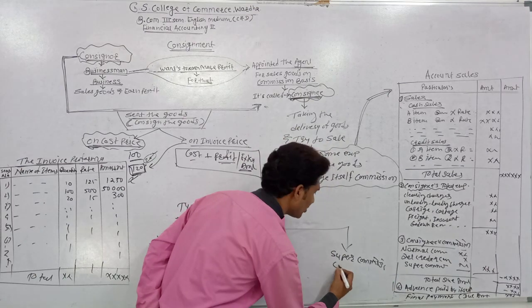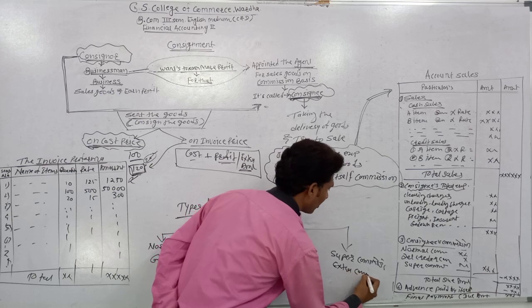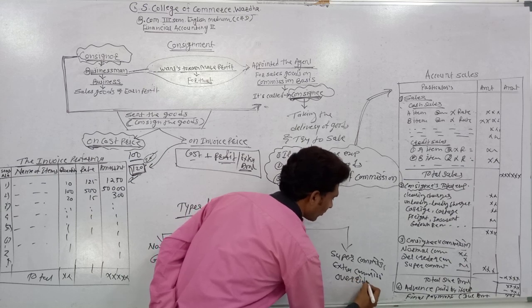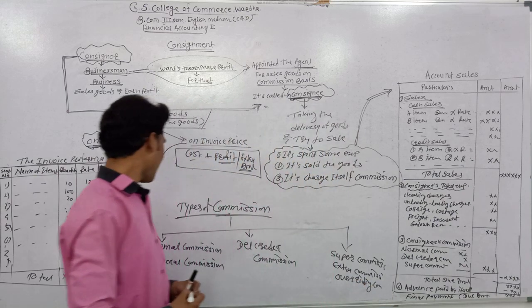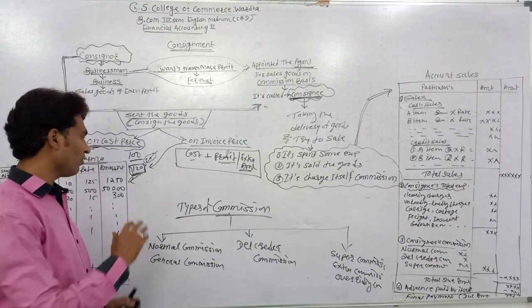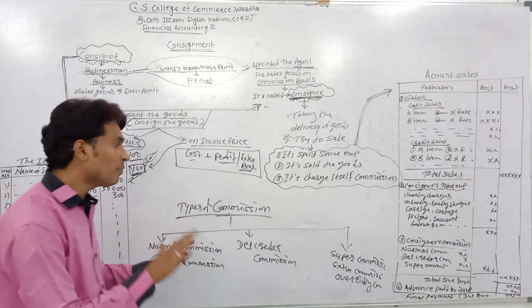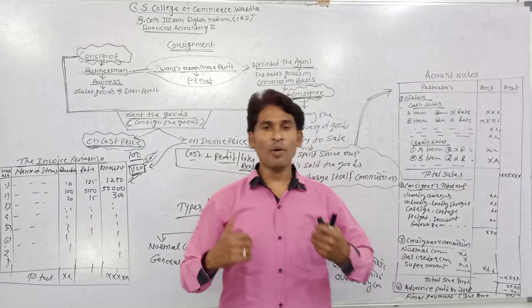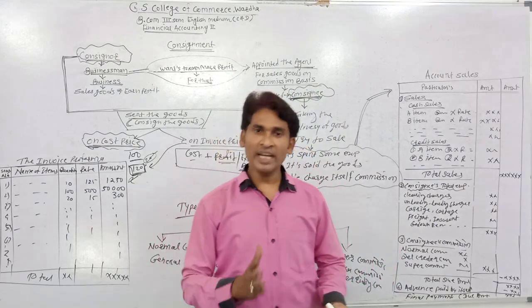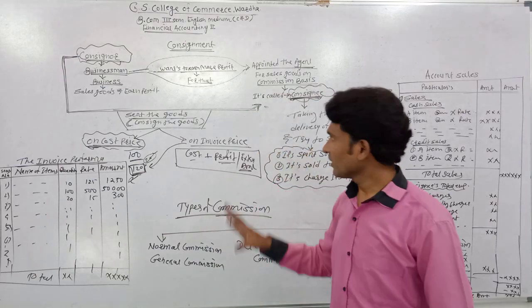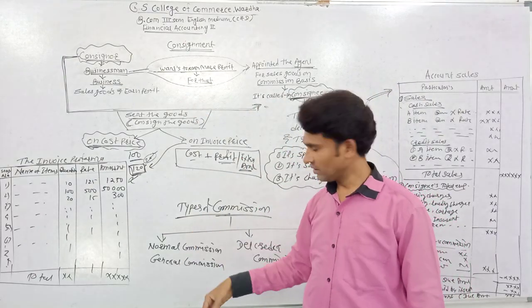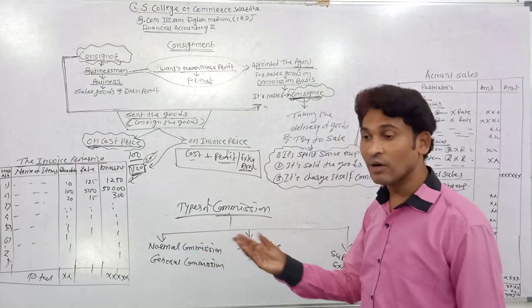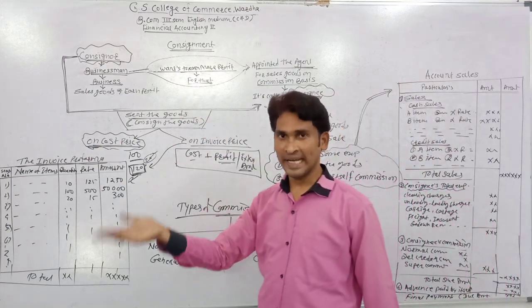Also called surplus commission, extra commission, or overriding commission. So there are three main types of commissions generally given by the consignor to the consignee. These are not compulsory. It depends upon the situation and the deal done by the consignor and consignee at the time of making the agreement. If they decided only on normal commission, the consignor will pay the normal commission. Del credere commission is normally given for recovery of credit sales, the amount which is due from debtors.